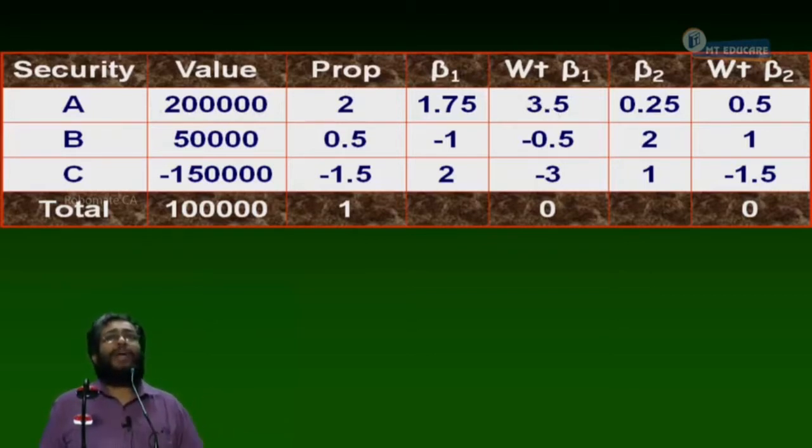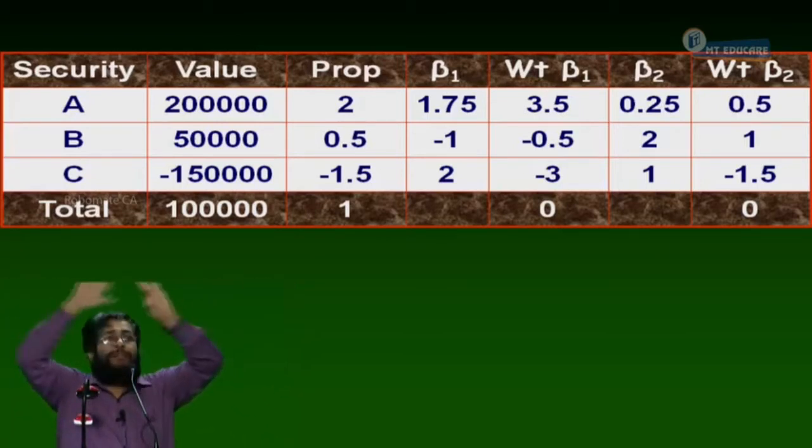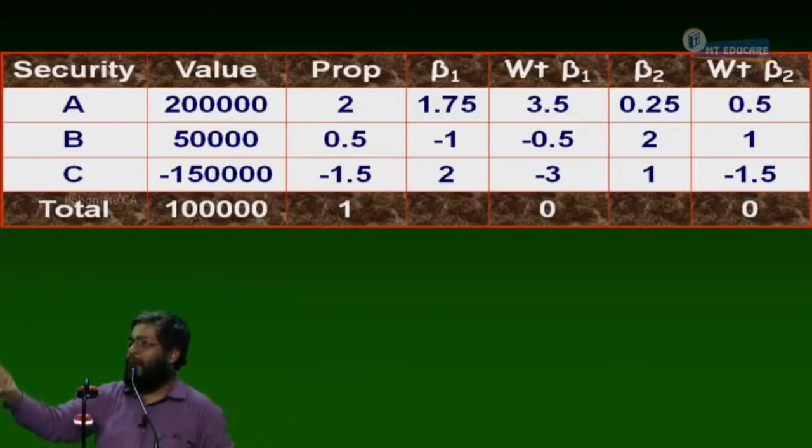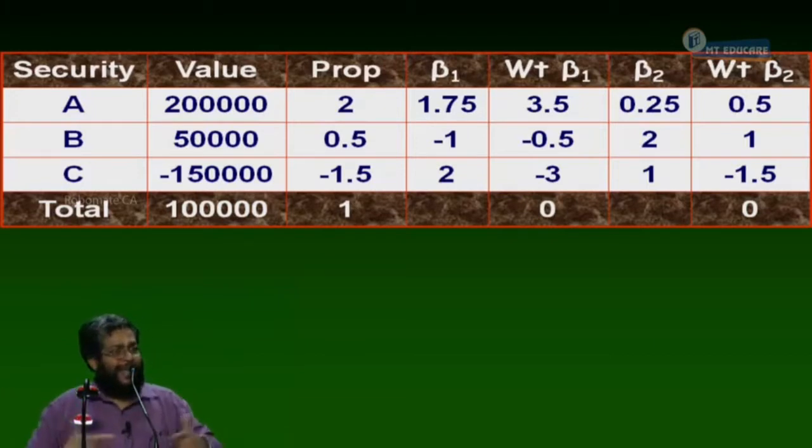How do I tackle the 3.5 risk? How do I tackle the factor, suppose GDP? When the GDP goes up by 1%, due to the security holding, my return goes up by 3.5%. When the GDP drops by 1%, the security makes me lose 3.5%. Yes or no? That means I have a 3.5 beta due to security A. I want to make my risk 0. Whatever may happen to GDP, my portfolio is not going to change. I want to have that particular confirmation. Yes or no? In that case, the 3.5 positive beta should be countered by injecting negative beta.